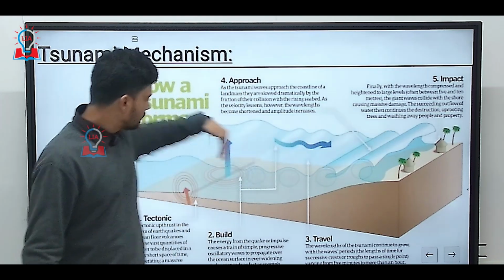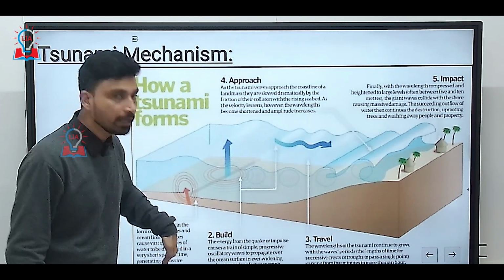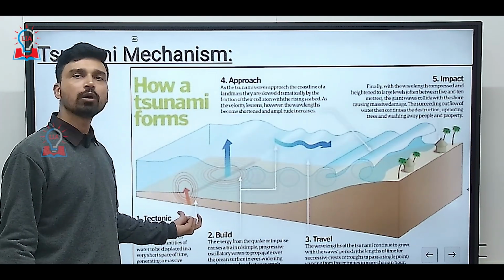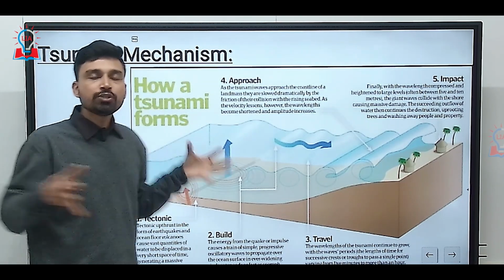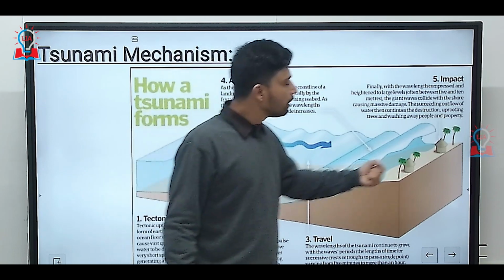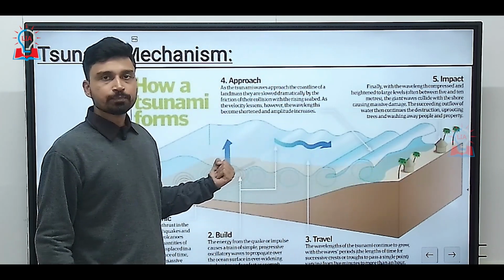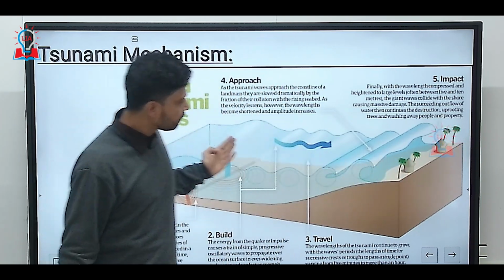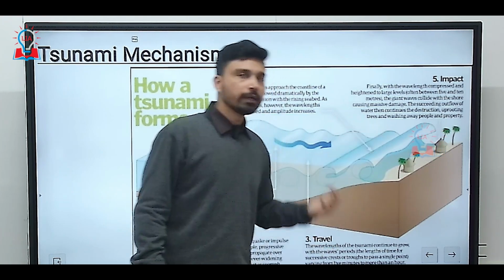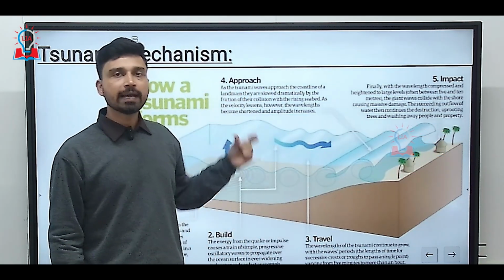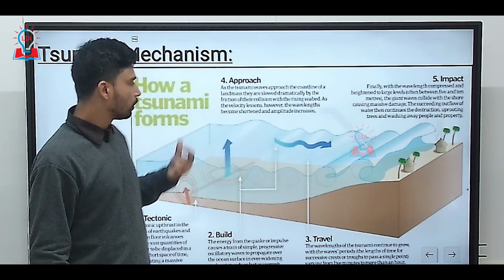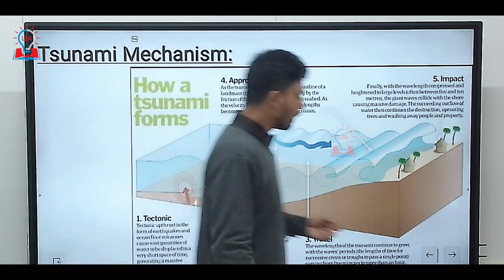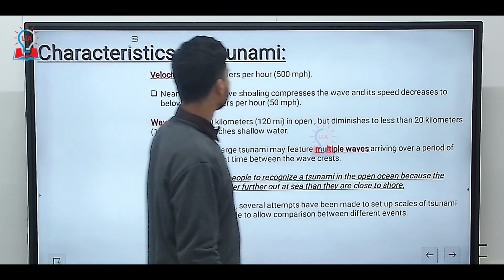But before that, since the plate is going in the downward direction, it creates a trench, and also the water is bulging in the upward direction. So due to these two forces, first of all, water will be pulled away from the coast. Then the ripple-like waves further move toward the coast, where their height keeps on increasing as they move toward the coast. The reason is that the water becomes shallower and shallower toward the coast. So that is how we can understand the mechanism of tsunami.